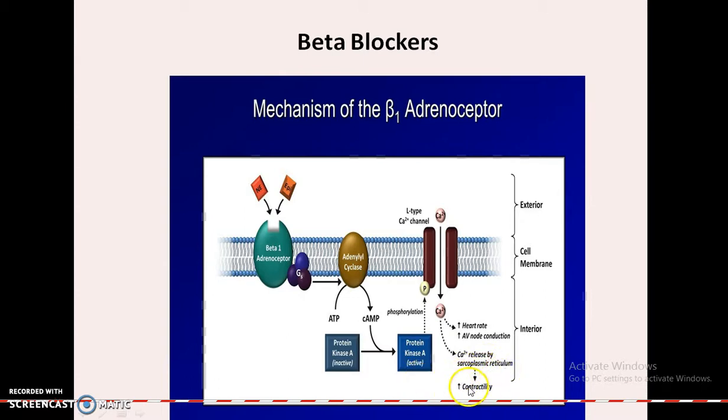Hence, there is a decrease in the contractility if we block the beta-1 receptors.